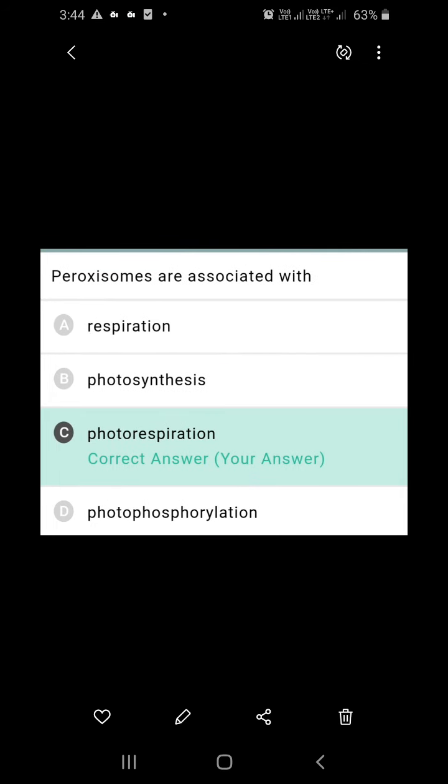So peroxisomes are associated with the special respiration that is called photorespiration, which is a wasteful process which is present in only